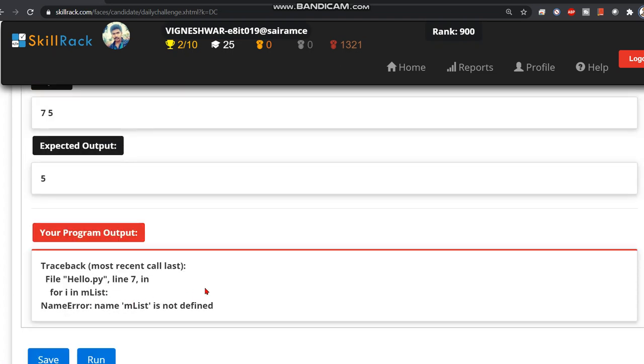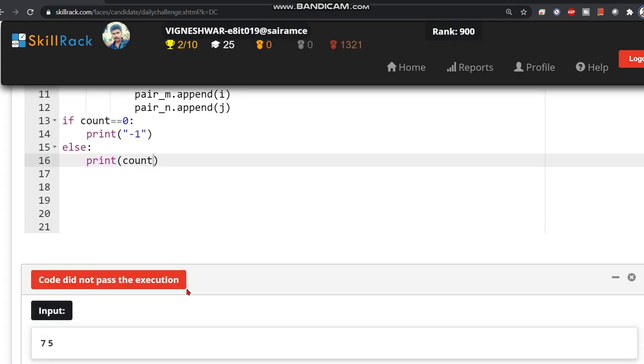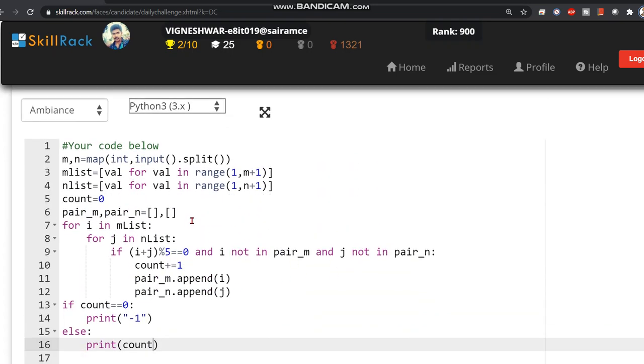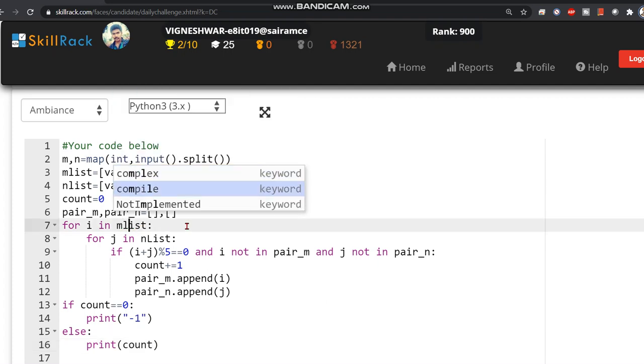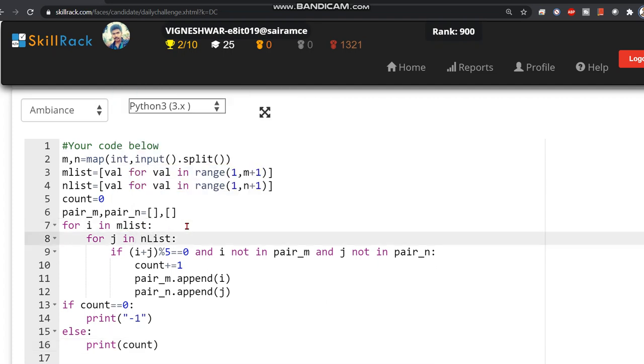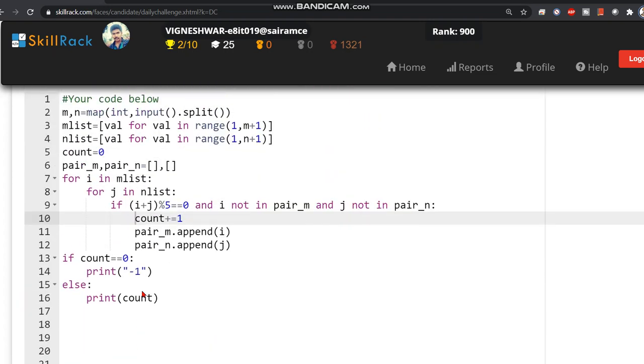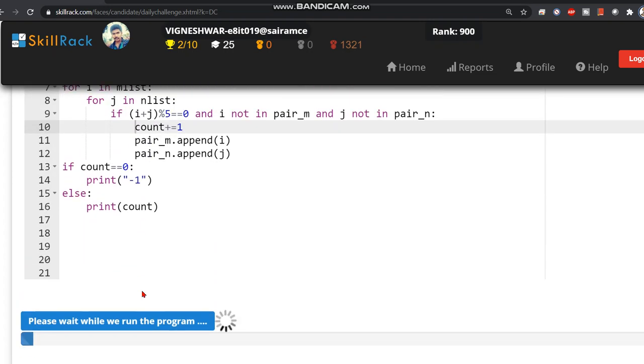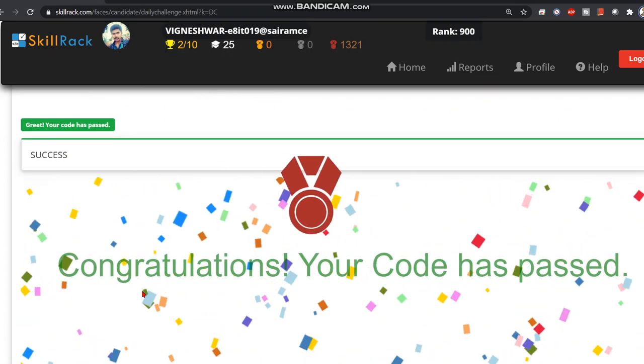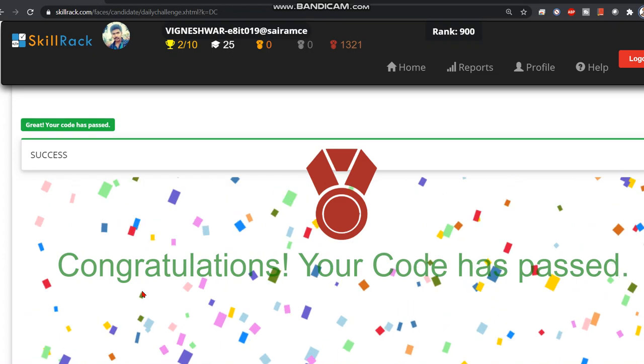We have got an error, so sorry for that. The L is not capital, L is small. Let's try to run this again. Let's see whether it is running or not. Yep, we are done.